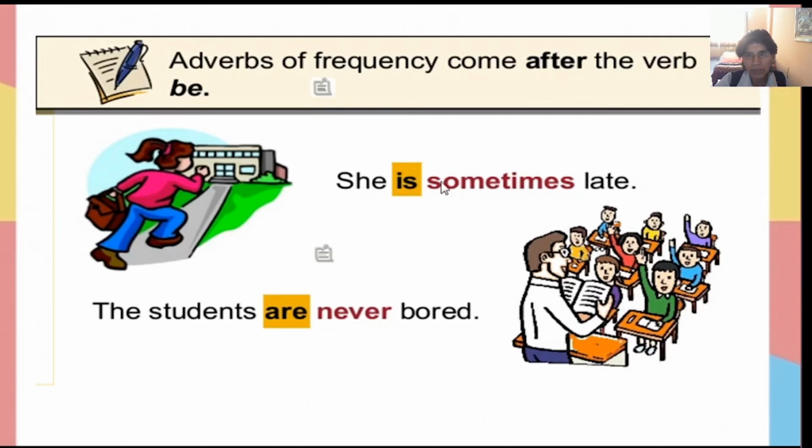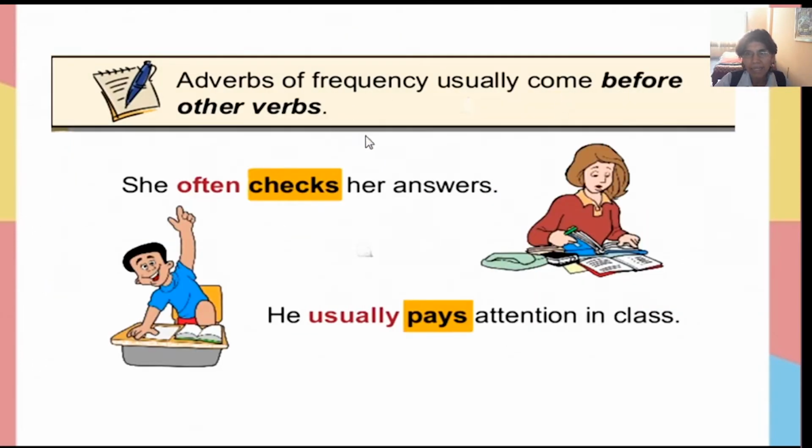First the verb to be, then the frequency adverb. But here, with the other verbs like checks, pays, the frequency adverbs come before. Often, usually. She often checks her answers. He usually pays attention in class.